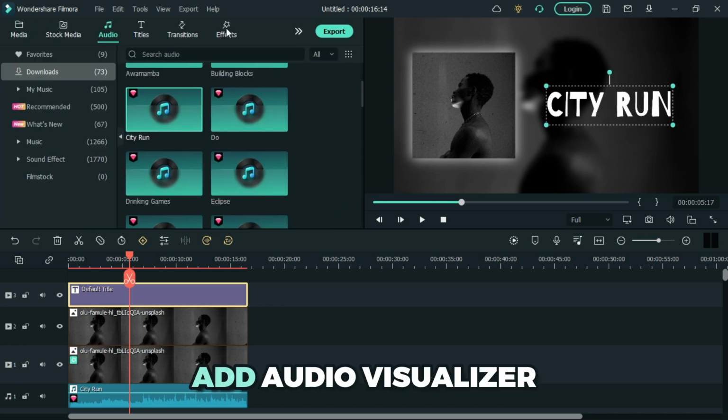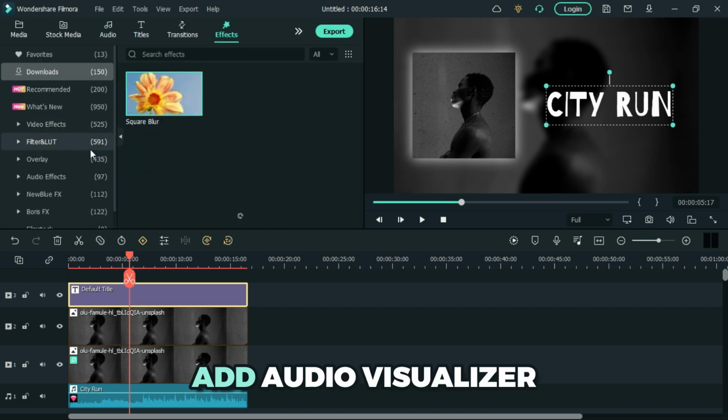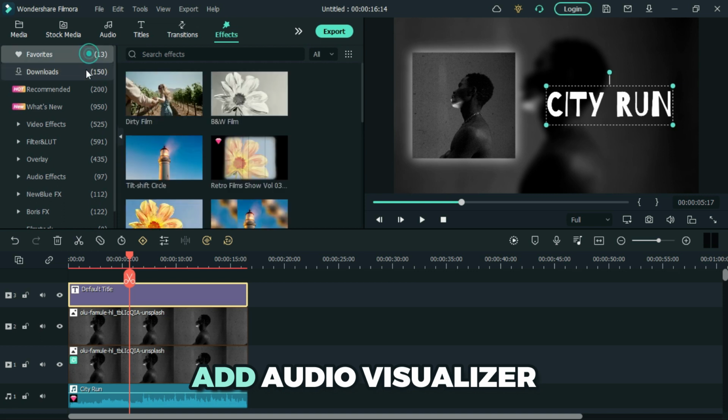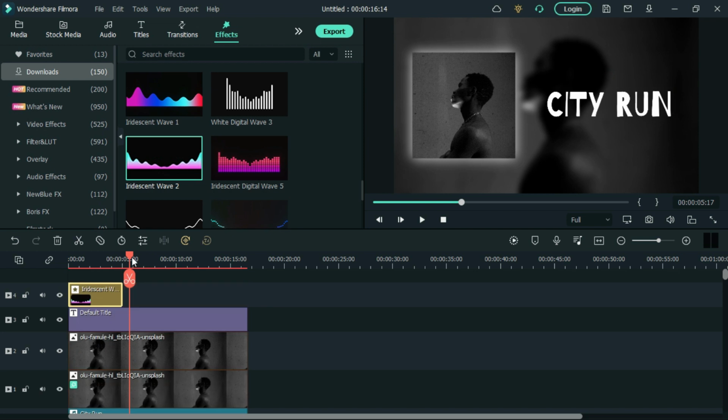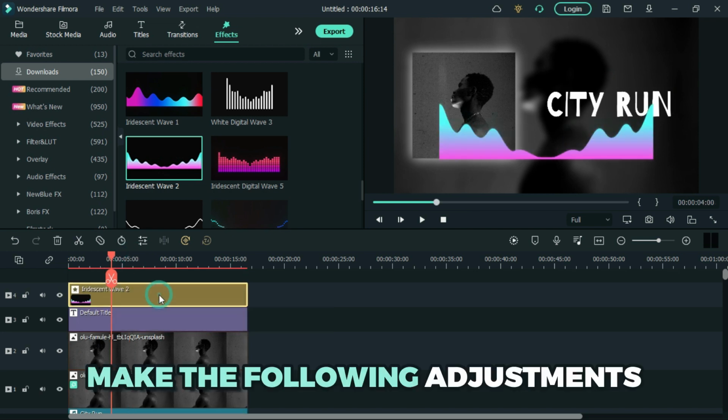Go to Effects tab, Audio Effects, then add any audio visualizer of your choice. Now make the following adjustments.